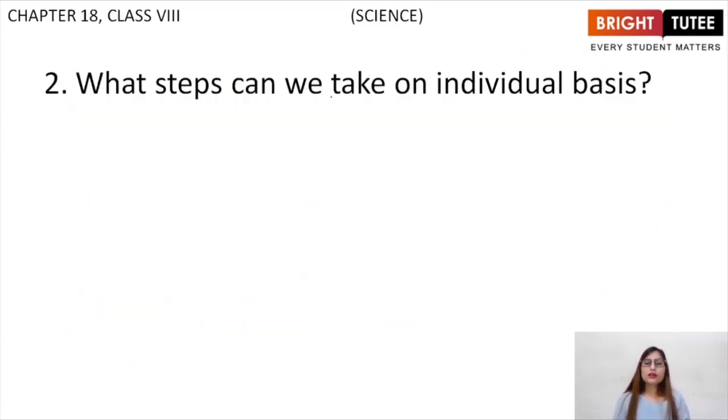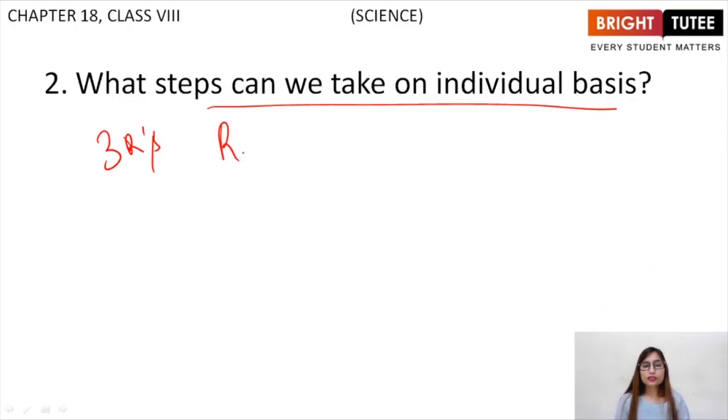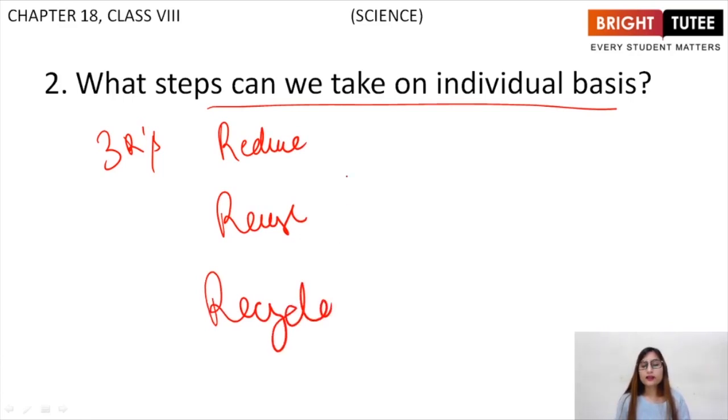Next question, what steps can we take on an individual basis? Here come the 3 R's, right? First of all, reduce, reuse, and recycle. We must reduce the usage of water. We must take care whenever we are using water that this water is precious to us, and we must reduce the excessive usage of water.